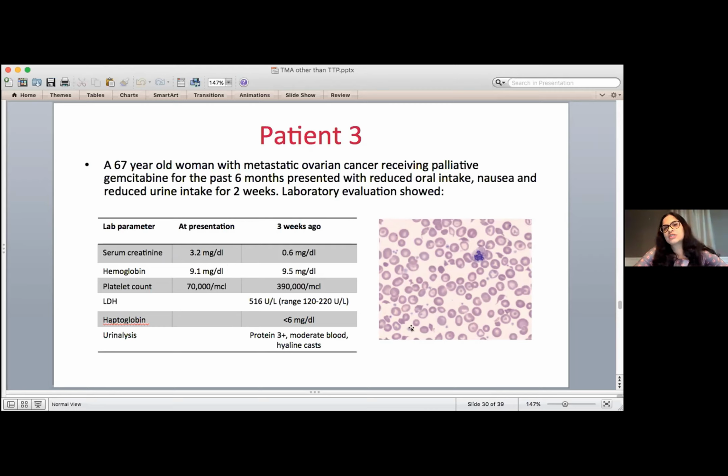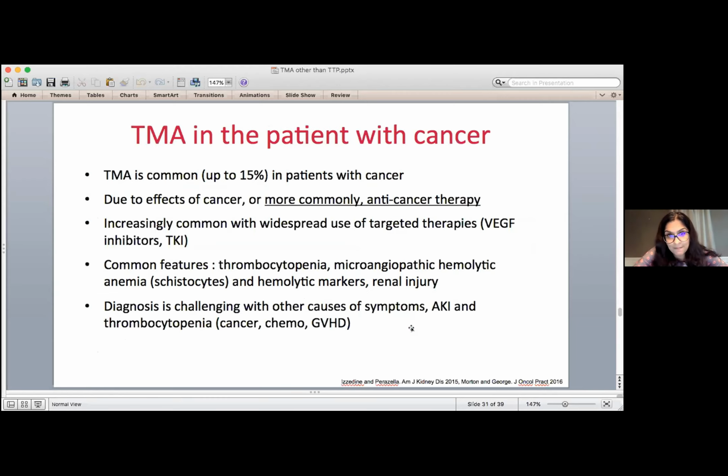Now, I'm going to give you a spoiler here. This was 3 years ago and so far has a happy ending. In a patient with cancer, TMA is actually quite common, can occur in up to 15% of people, and can either be due to the cancer itself, which is about 1 in 4 cases or lower, but more commonly due to the drugs we use to treat cancer. And as cancer therapy evolves, there are newer and newer targeted treatments. This problem is actually getting more common.